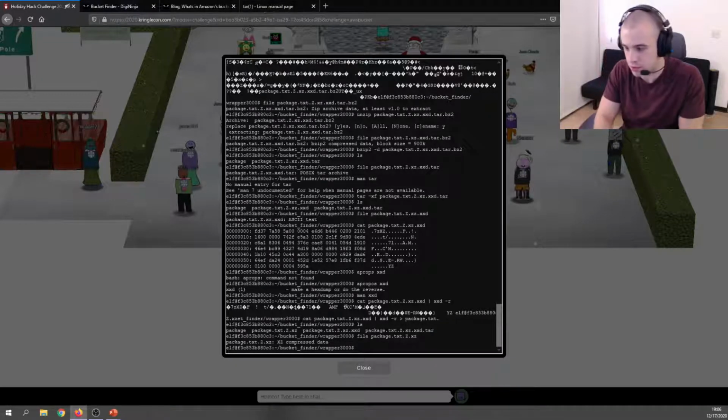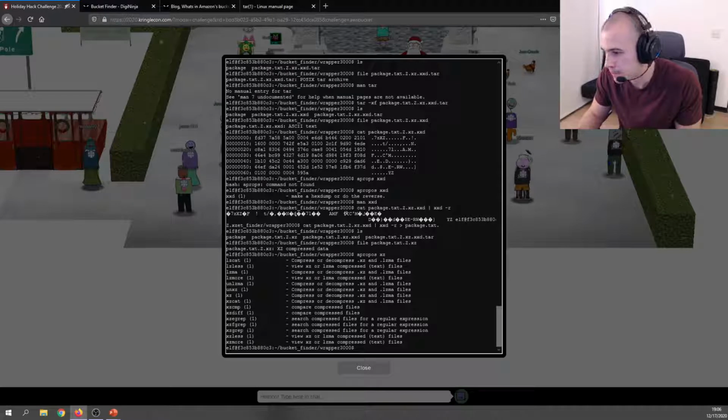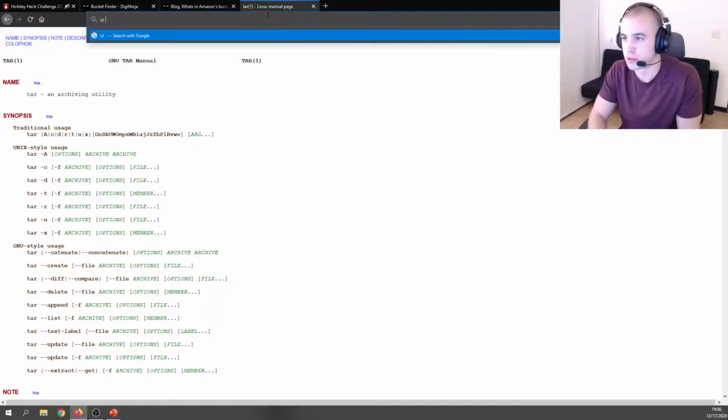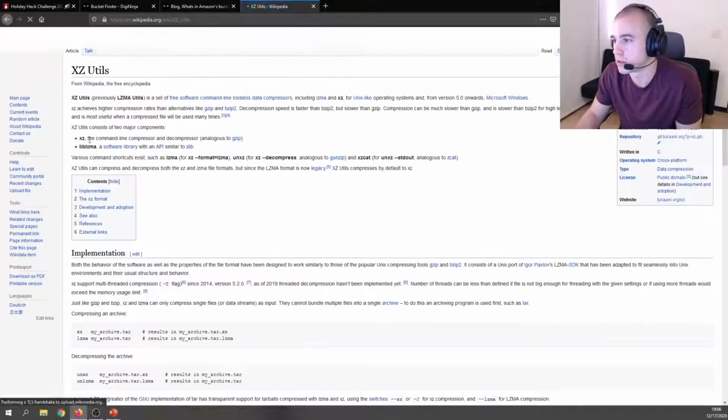So now let's do a search for what xz is. XZ, compress or decompress XZ and LZMA files. I'm unaware of what this is. Free software command line, lossless data compressors. Achieves higher compression than alternatives like gzip and bzip2. Okay, so now we want to extract this.